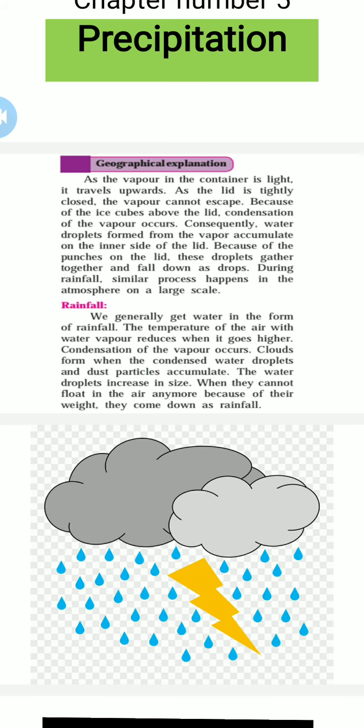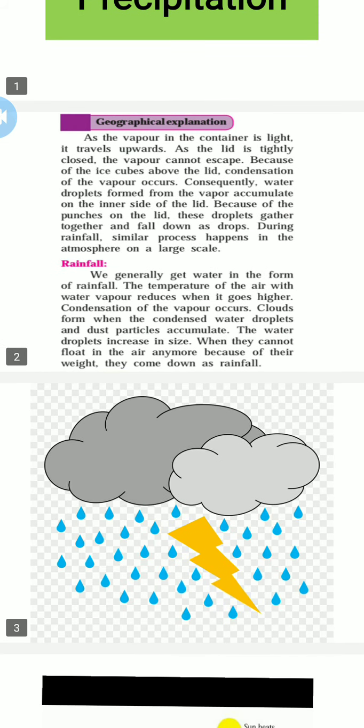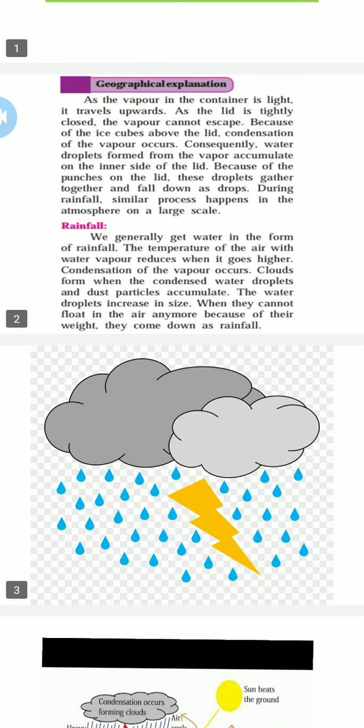See, last time we saw how we can experience rainfall. The geographical reason is given there: we took one container, put ice cubes and salt in it, and then we experienced the rain. Because of the punches on the lid, these droplets gather together and fall down as a drop. During rainfall, a similar process happens in the atmosphere on a large scale. Whatever you experienced at home is the reason, and the same thing happens in the atmosphere. Let's begin with rainfall.